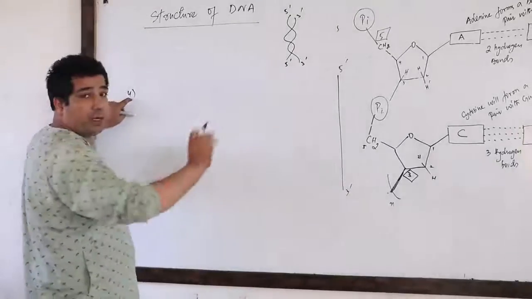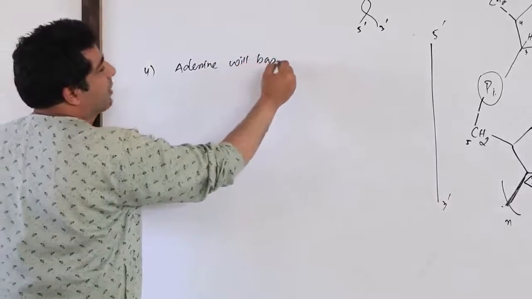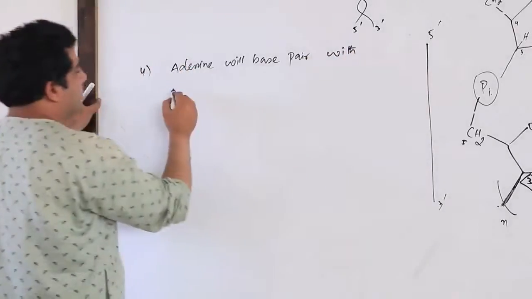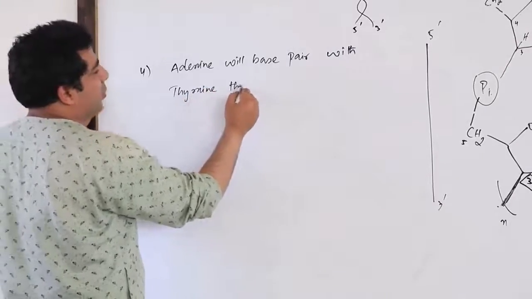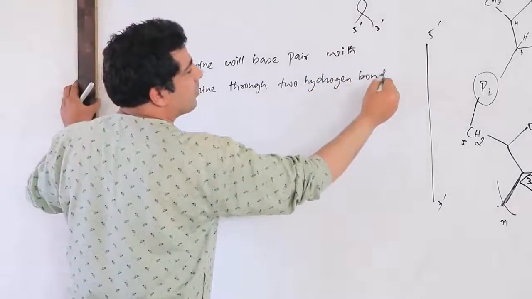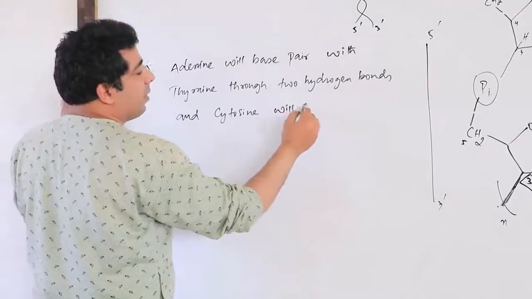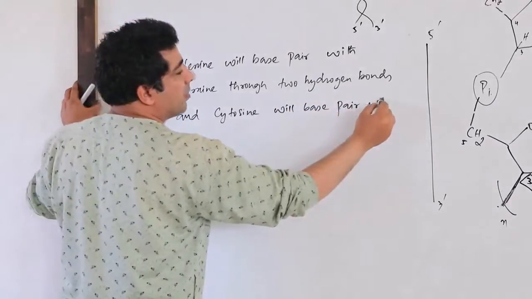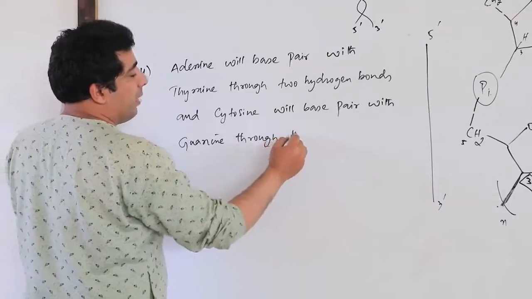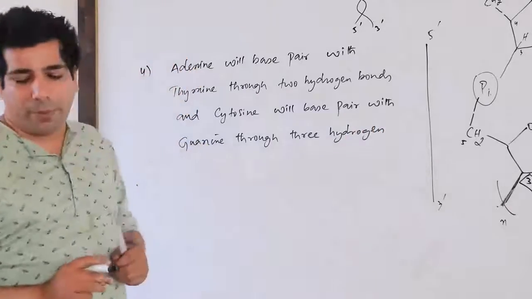Okay? From this structure we have understood that adenine will base pair with, so you focus here only, thymine through 2 hydrogen bonds, and cytosine will base pair with guanine through 3 hydrogen bonds. This information is very much important for your competitive exams as well.